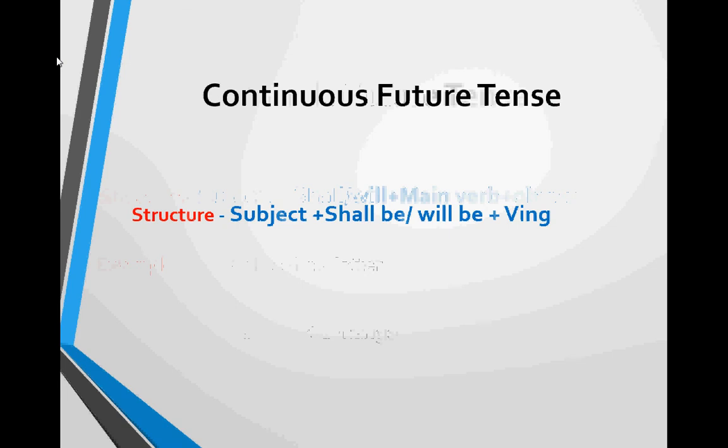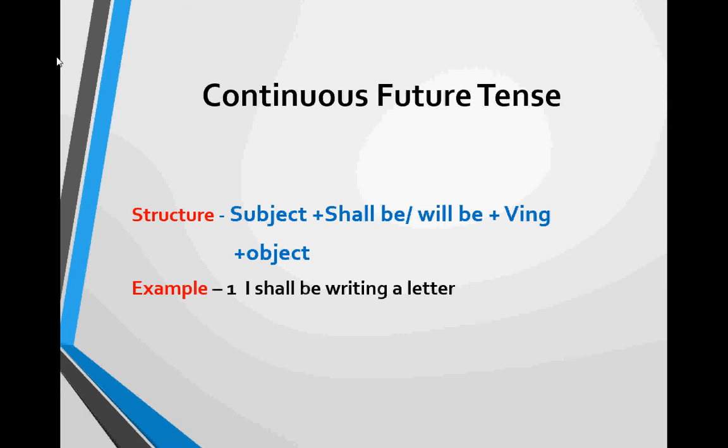Continuous future tense. Structure of continuous future tense is subject plus shall be or will be plus Ving plus object. Example of this tense is I shall be writing a letter, second is I shall be eating a mango.